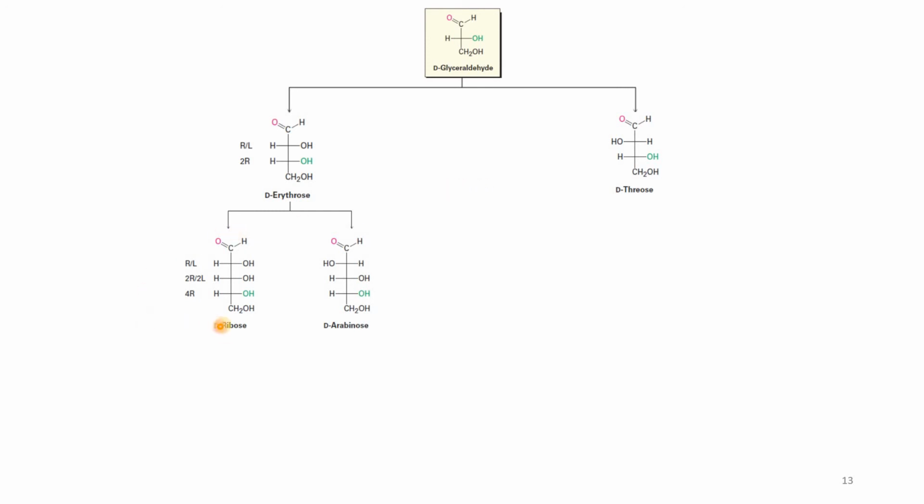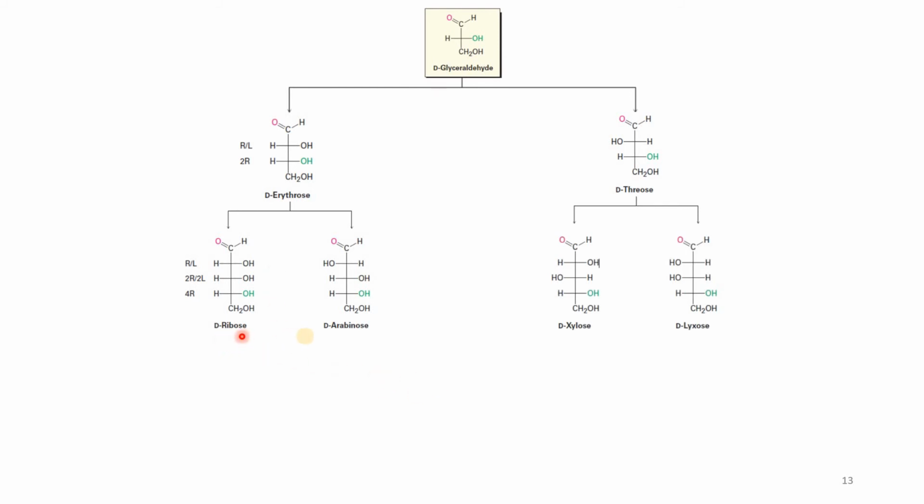Come here. D-ribose: 1, 2, 3, 4 and 5. Now there are 5 carbon. How many asymmetric centers? 1, 2, 3. 3 asymmetric centers. And 2 raised to power 3 is 8. So we have 8 stereoisomers. Then how can we remember them?